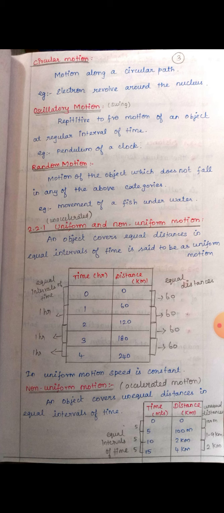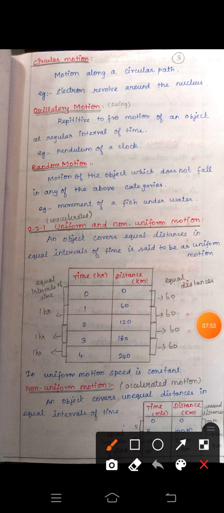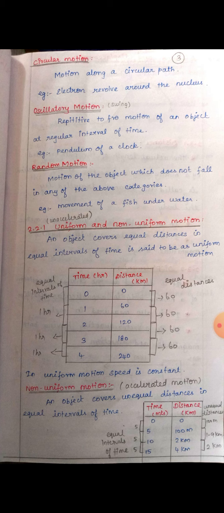Then the road is clear. The road is an empty space. So for 10 minutes the bus traveled 2 kilometers. Then for 15 minutes the bus traveled 4 kilometers. So now look at the table. The times are the same: 10 minus 5 is 5 and 15 minus 10 is 5. So here the times are the same, so it has equal intervals of time.